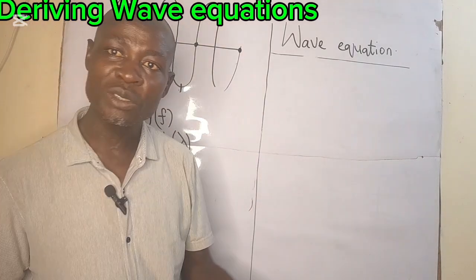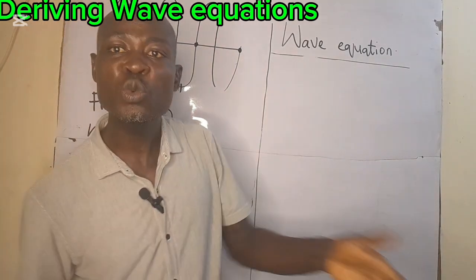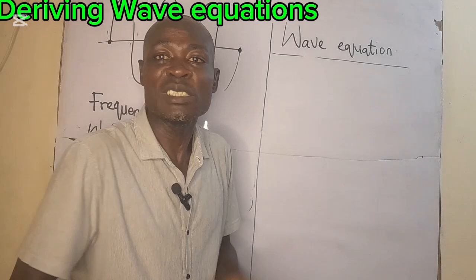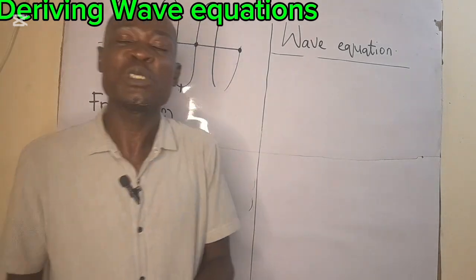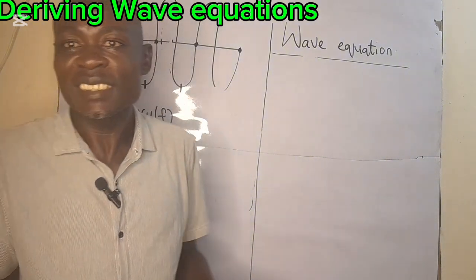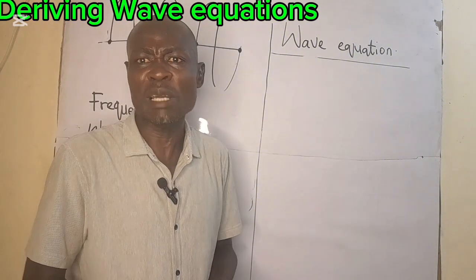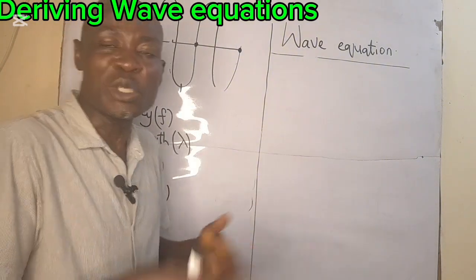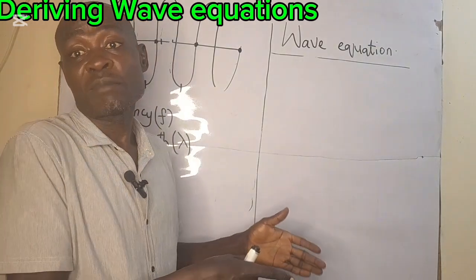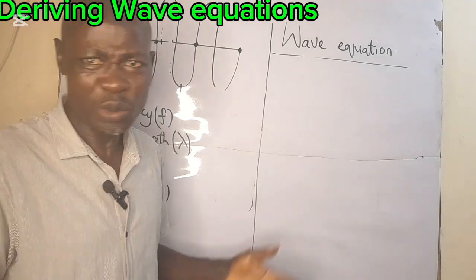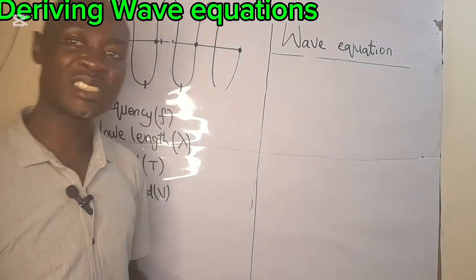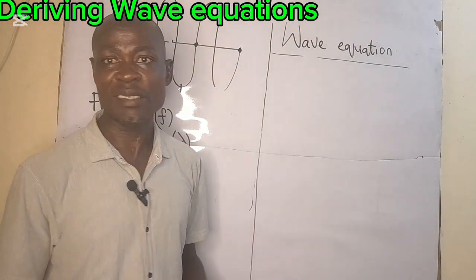When you listen to radio or television, they will always quote one channel or the other. They will tell you 97.6 megahertz, they will tell you 28.4 megahertz and all that. So what are they actually talking about? When you hear megahertz, or maybe ultra high frequency and so forth, they are just telling you the frequency of their transmitter.